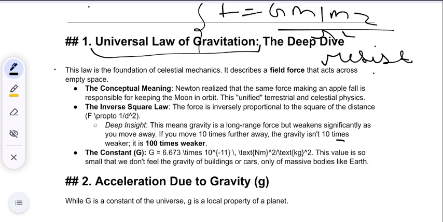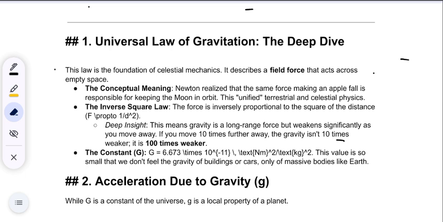Okay, don't worry, we will not get into all the laws of motion, I just wanted to explain, so I've explained one. Soon I will be creating a video on motion as well, laws of motion and force and all, so you can watch that. Here we will learn about gravity.